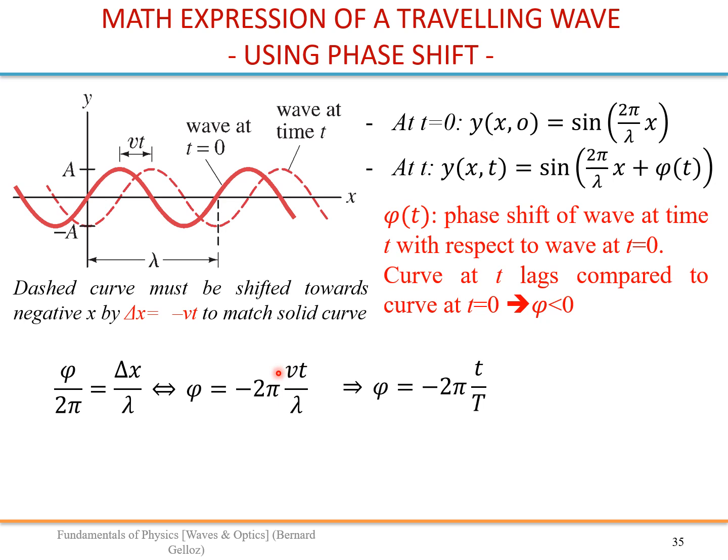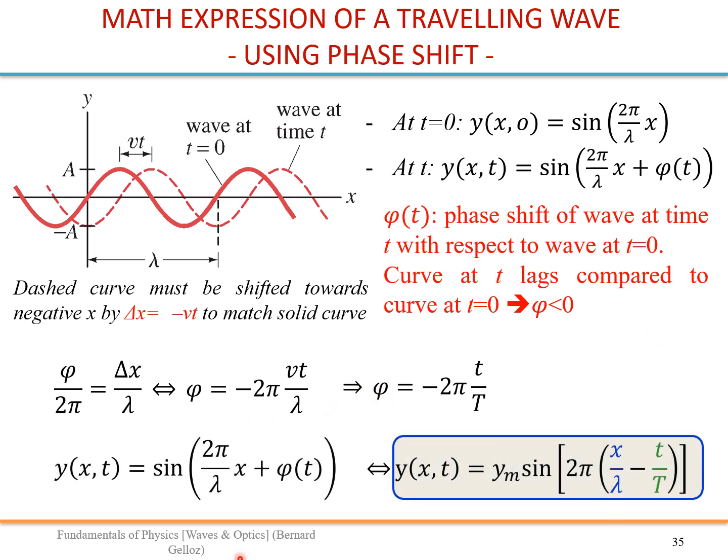Before that, indeed, the speed, we can simplify this. Speed is lambda divided by T, so lambda disappears, we just have T. Actually, this is also a beautiful equation because T divided by the period is dimensionless, and you just have a radian here, clearly seen. So it's just a phase. Okay, so we replace in our equation phi by this expression, and we get back to the expressions that we have already seen before.